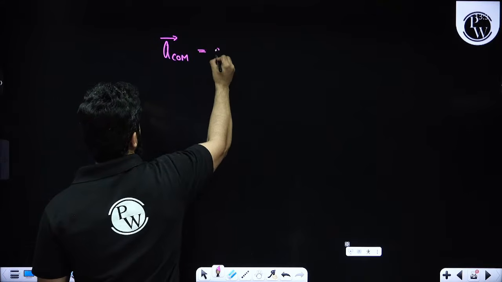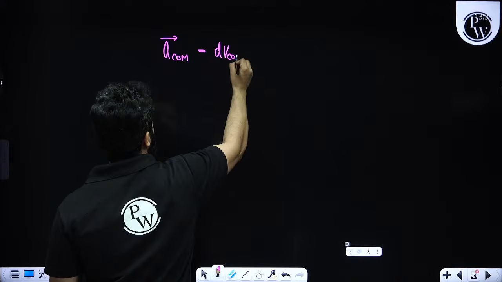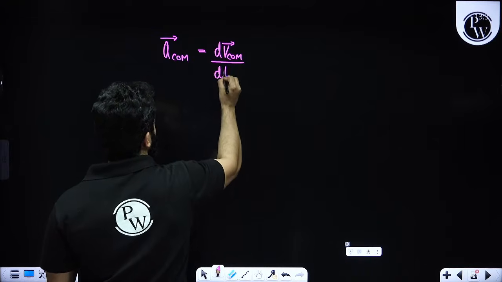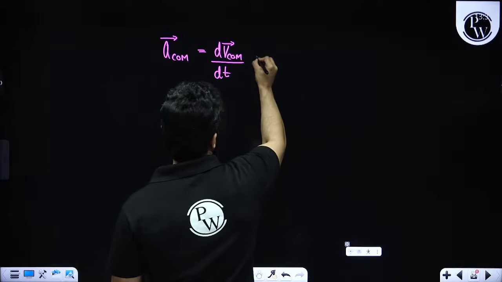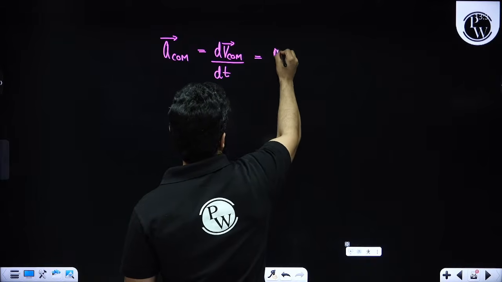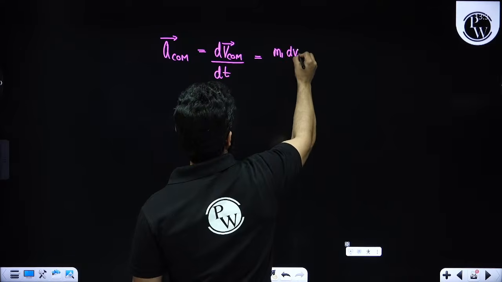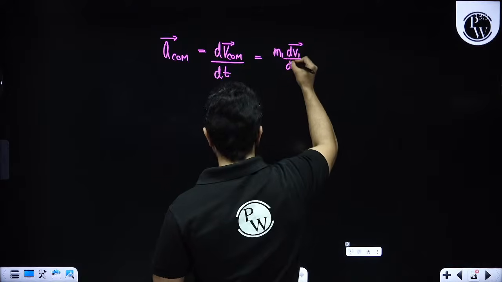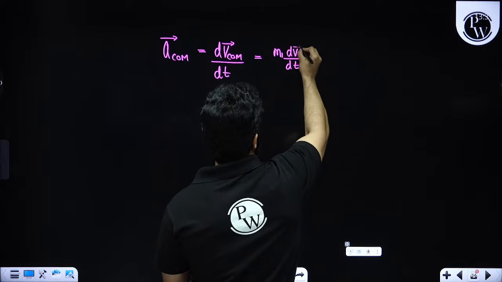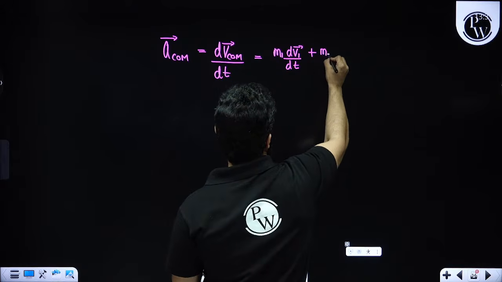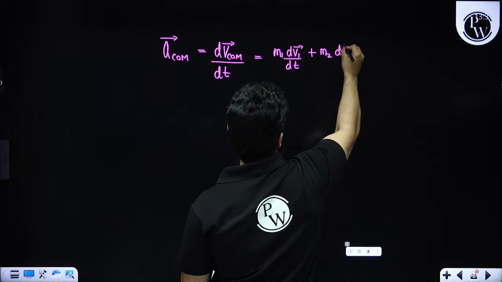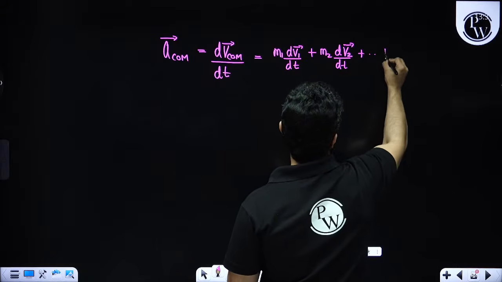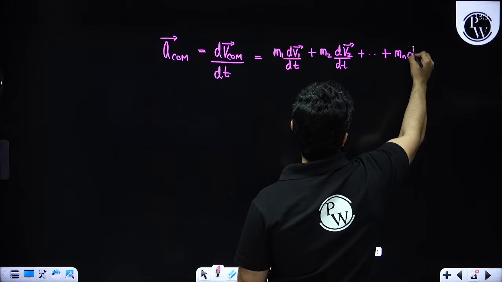Acceleration of center of mass can be written as dVCOM by dt, or we can write it as m1 dV1 by dt, vector sign of course on velocity, plus m2 into dV2 by dt, and so on, mn dVn by dt.